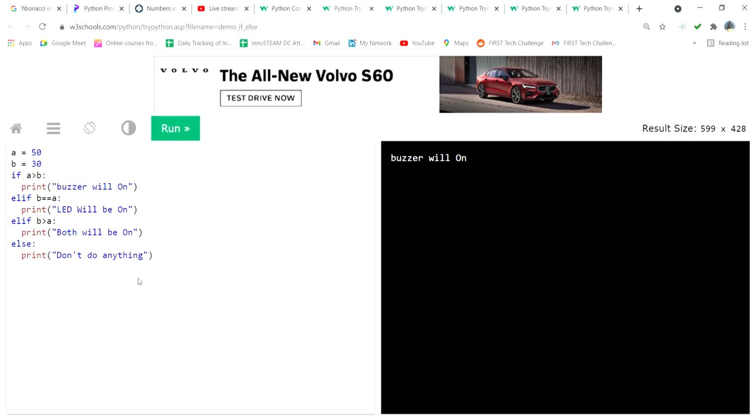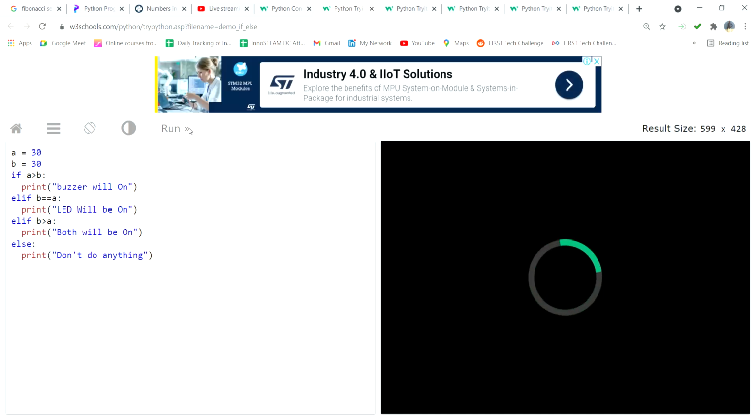So this is the program. Suppose I put 30, what is the output? Now what is the output? The LED will be on because A and B are equal.